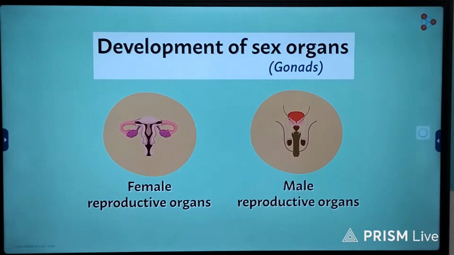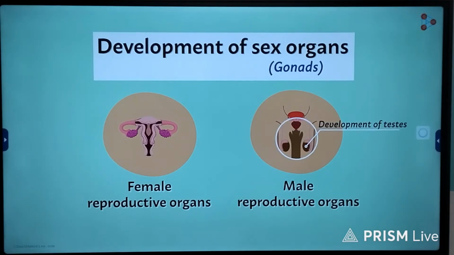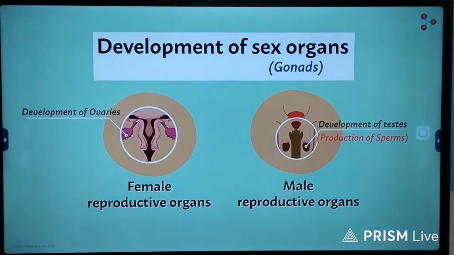So, what exactly do we mean by development of the reproductive organs? If we take the case of males, then the development of testes takes place. This is the site for production of male gametes, the sperms. Similarly, in case of females, we find the development of reproductive structures called ovaries. These ovaries are the location where egg cells, that is the ova, are produced.